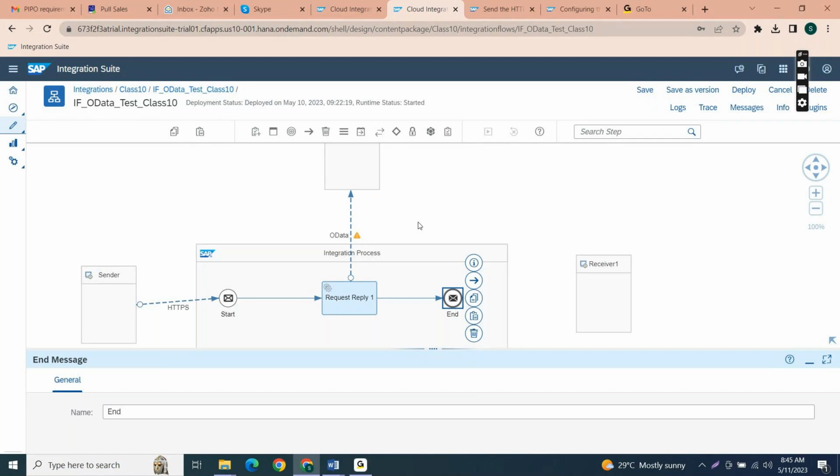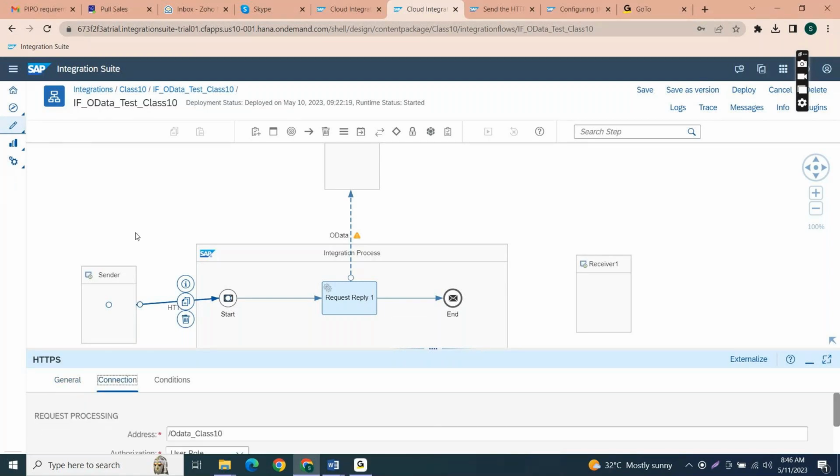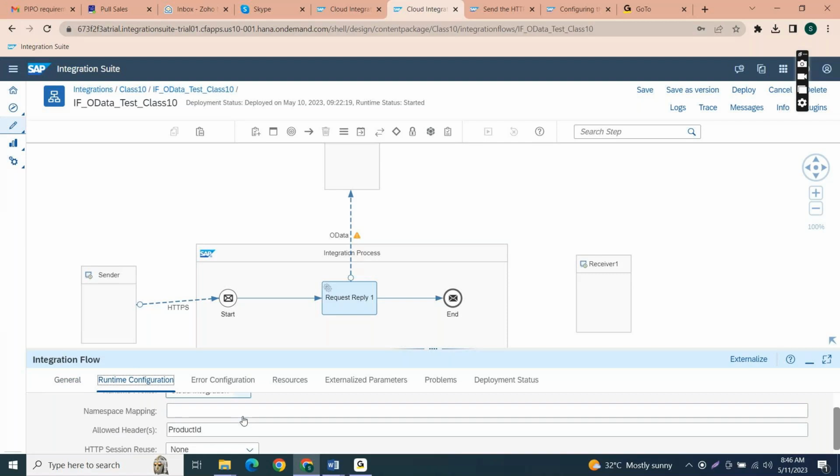Whatever sender data we are getting, for example, the sender is sending one header, as we configured yesterday. In the runtime configuration, this is the product ID.